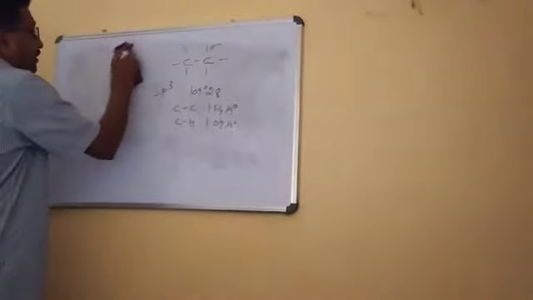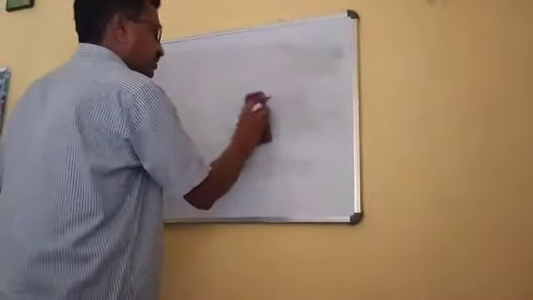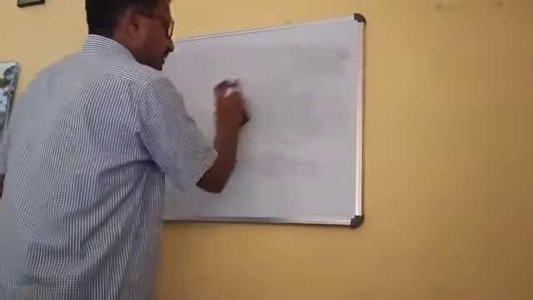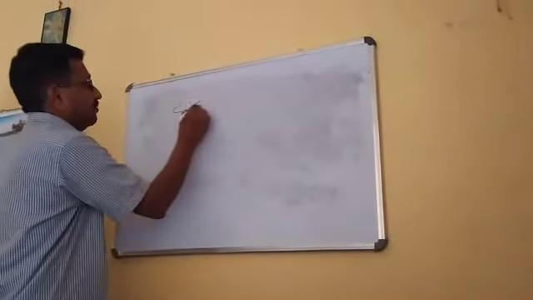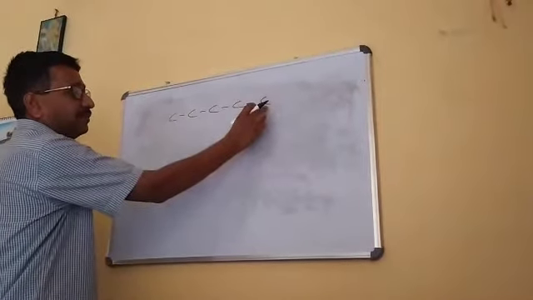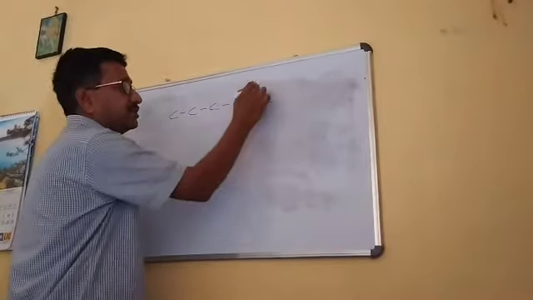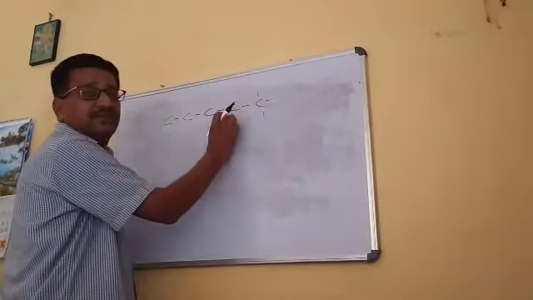Right? Now, if you want to make it in a series, that is primary, secondary and tertiary, that also can be stated, depending upon the number of carbon atoms. That is, say 1, 2, 3, 4 and 5. If you focus on this carbon, you will say it is a primary, because it is attached with 3 hydrogens and another carbon.